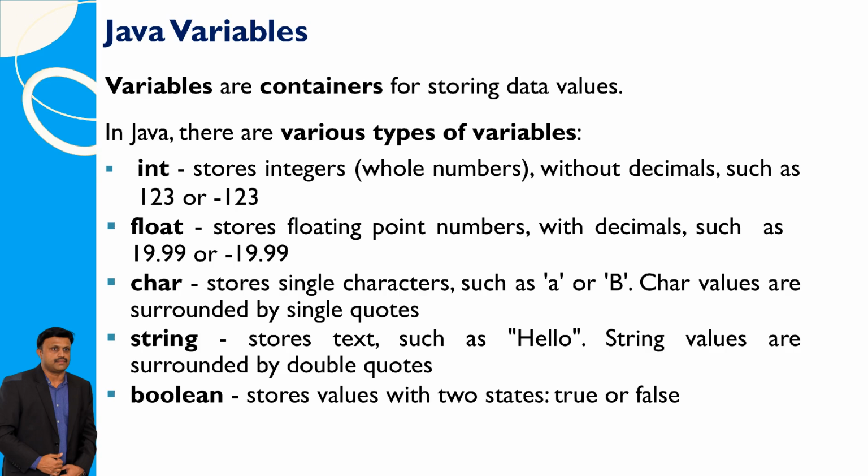Variables in Java are used to store different types of data values. The int type holds whole numbers without decimals, while float is used for floating point numbers with decimals. The char type stores individual characters enclosed in single quotes, and the string type is for text values surrounded by double quotes. Additionally, the boolean type represents two states, true or false.